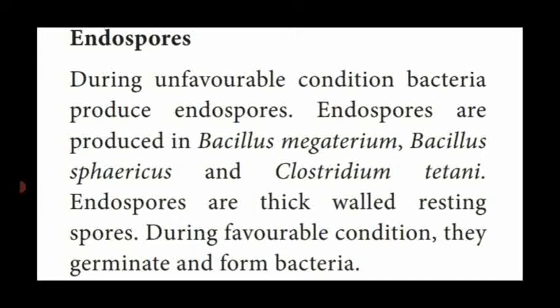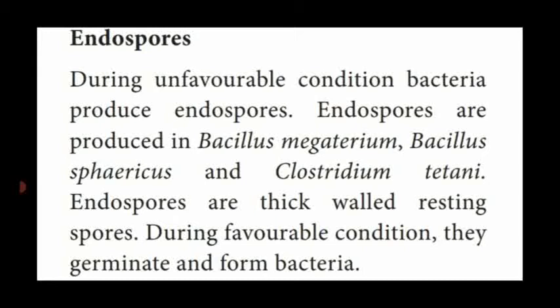What is an endospore? An endospore is a thick-walled resting spore. It takes rest, it keeps sleeping. When? During unfavorable condition. The entire content of the bacteria shrinks and is modified, its shape changes, into an oval or circular shape which contains all the bacterial content inside, and the wall of the bacteria is modified into a thick wall. Those spores are called endospores.